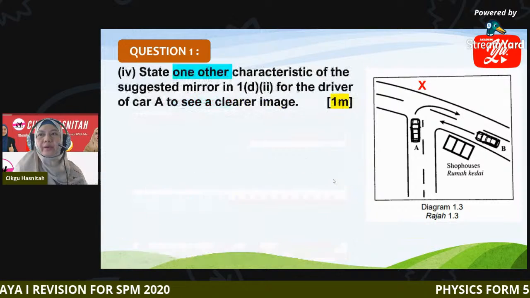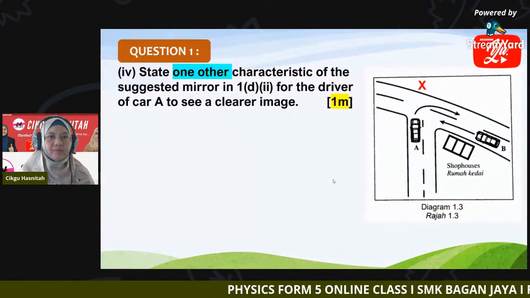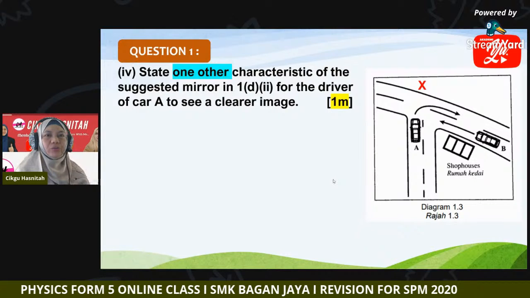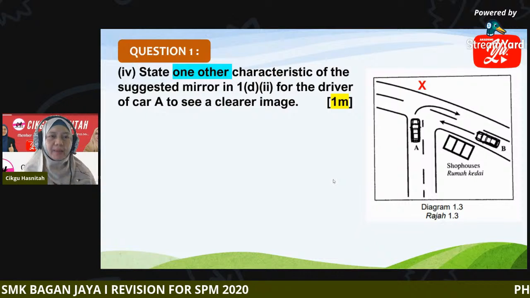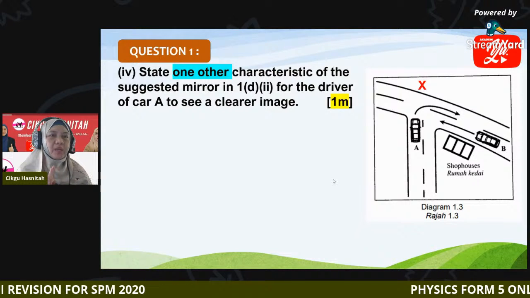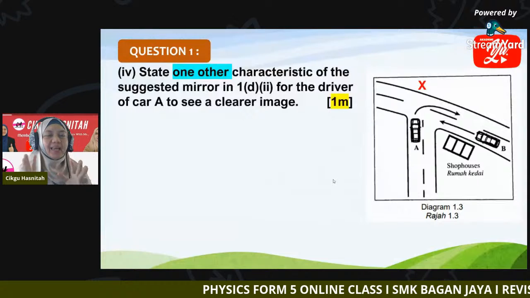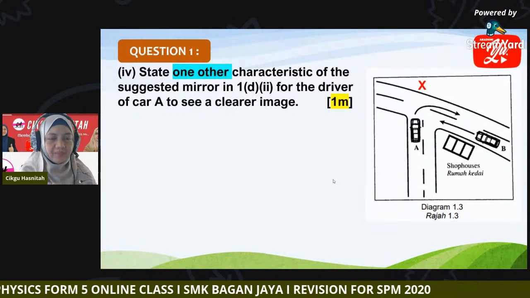Next, question 4. State one other characteristic of the suggested mirror in 1D2 for the driver of car A to see a clearer image. Now we say we choose convex mirror.